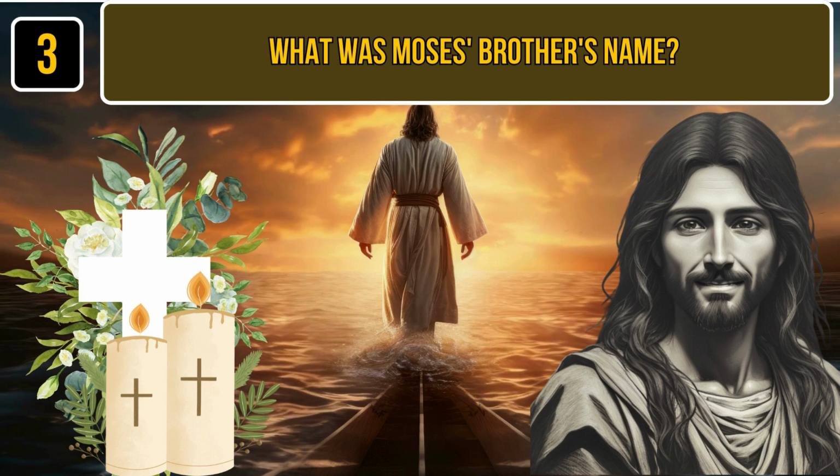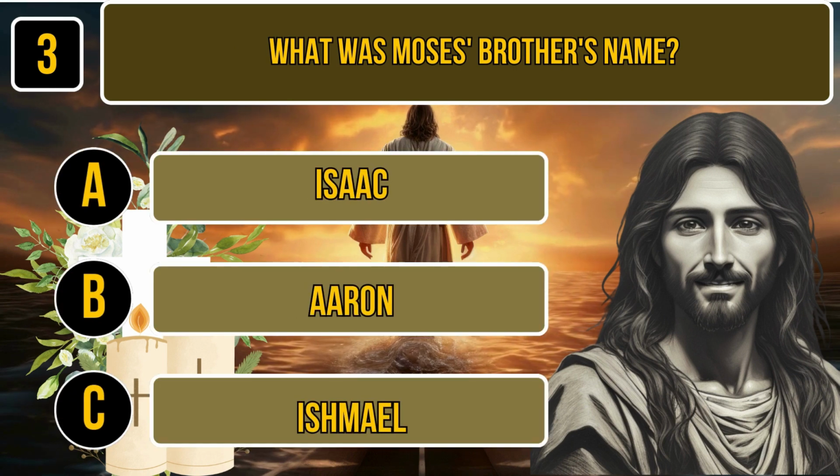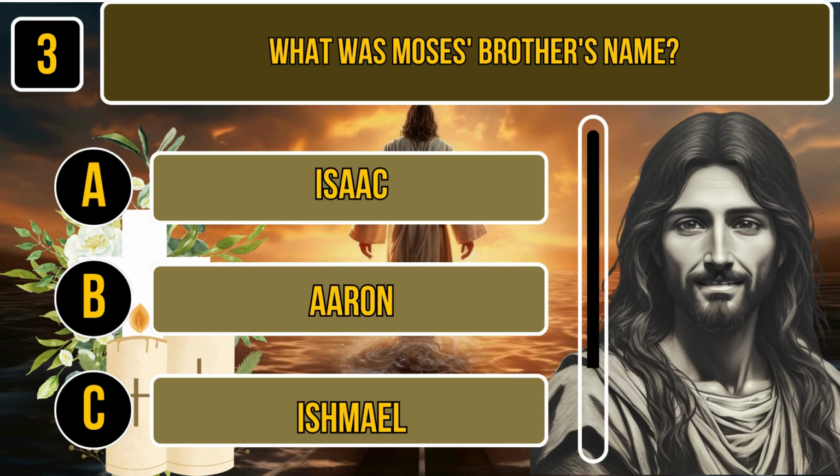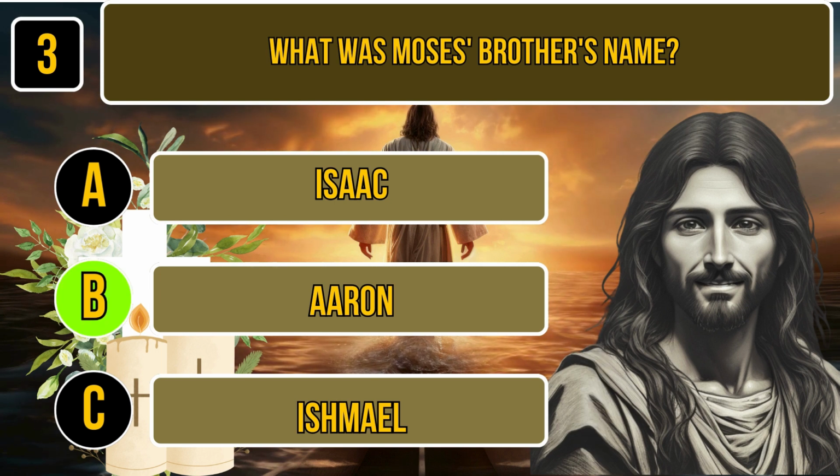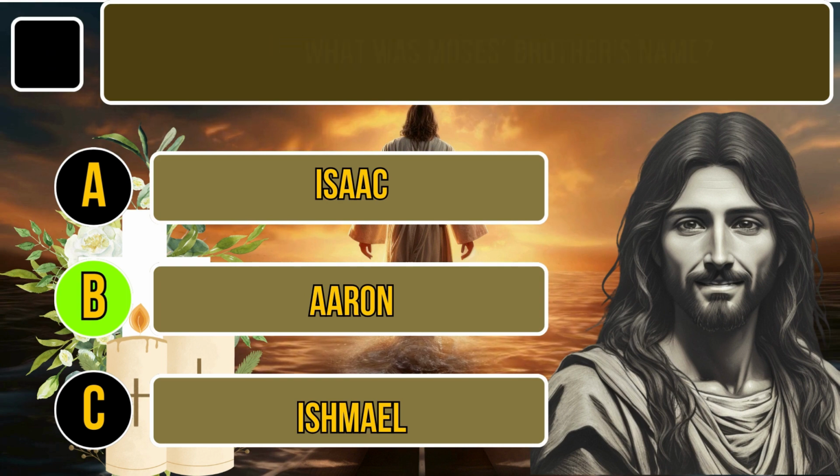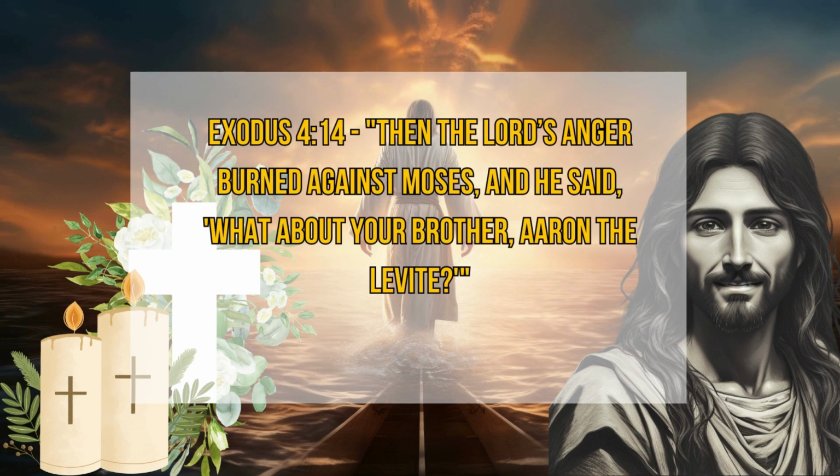Question number 3. What was Moses' brother's name? A. Isaac. B. Aaron. C. Ishmael. Time for thinking. The correct answer is Aaron. Exodus 4:14. Then the Lord's anger burned against Moses, and he said, "What about your brother, Aaron the Levite?"